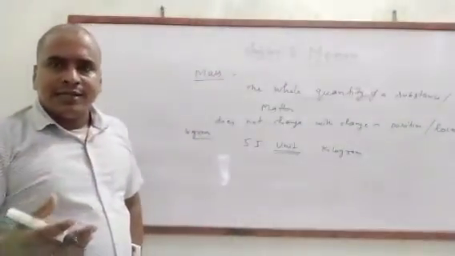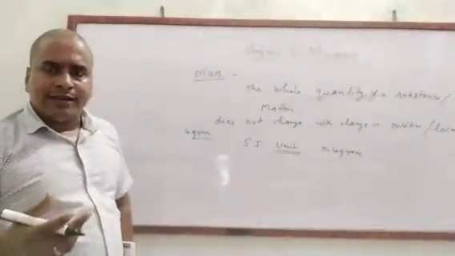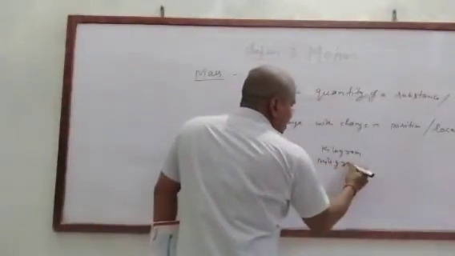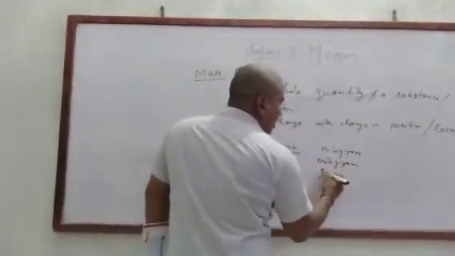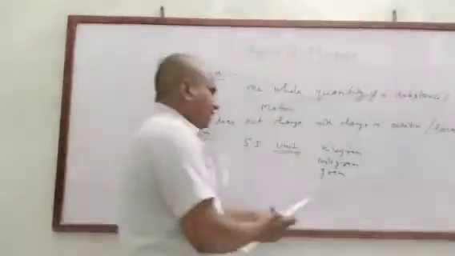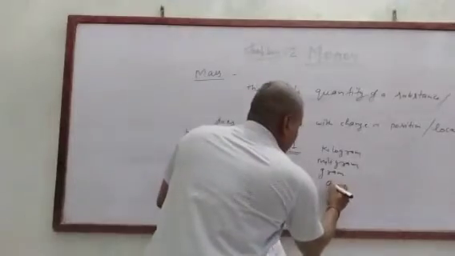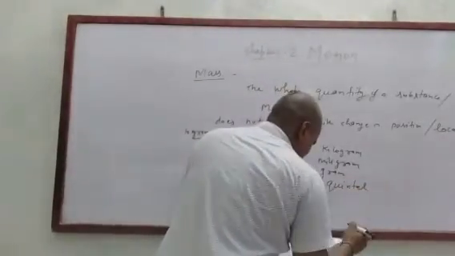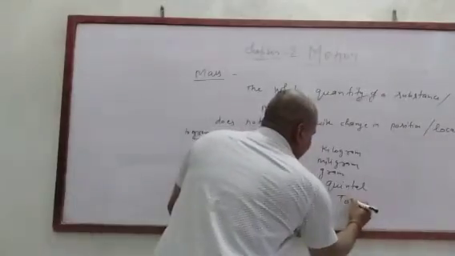Some multiple units are there, like milligram, gram, quintal, and ton.